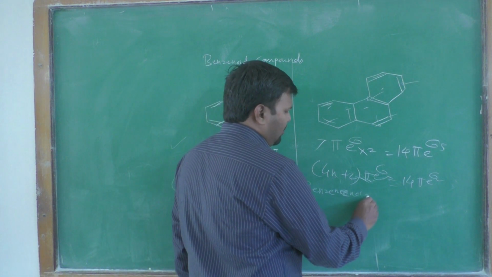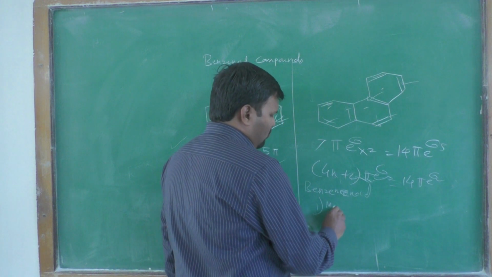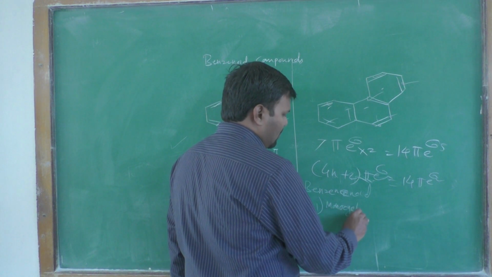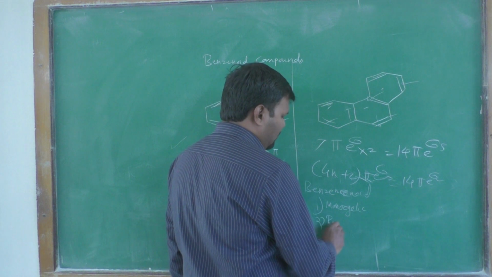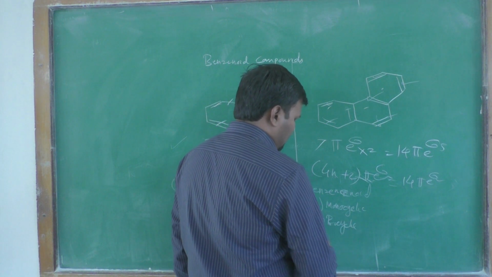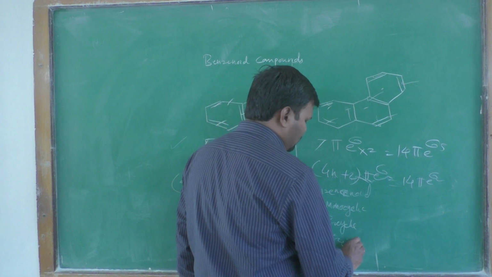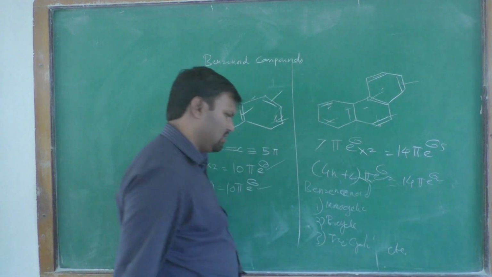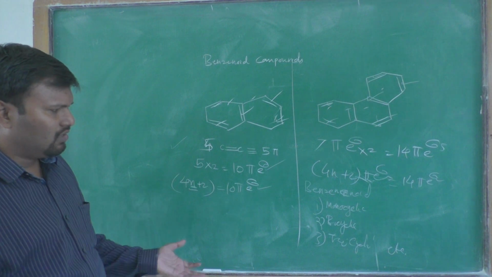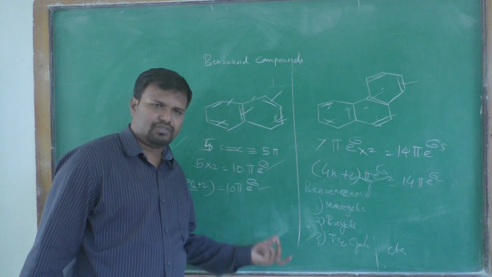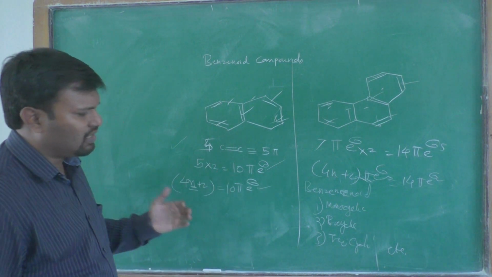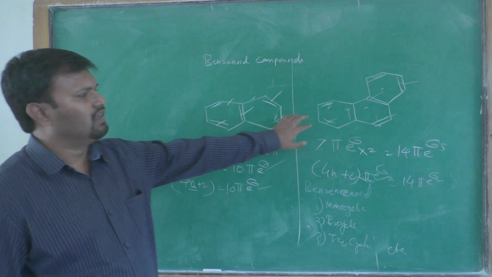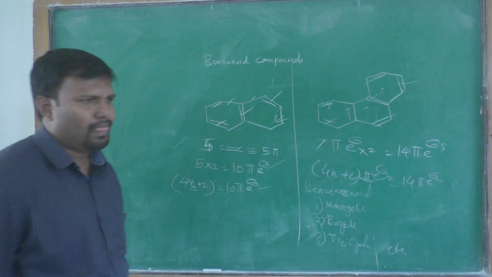again classified into monocyclic benzenoid, bicyclic benzenoid, and tricyclic benzenoid, and so on, up to polycyclic benzenoid. So these are the classification of benzenoids: monocyclic, bicyclic, and tricyclic. This is a bicyclic, this is a tricyclic compound.